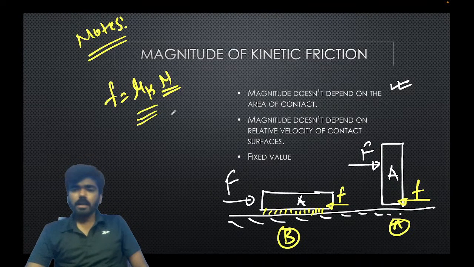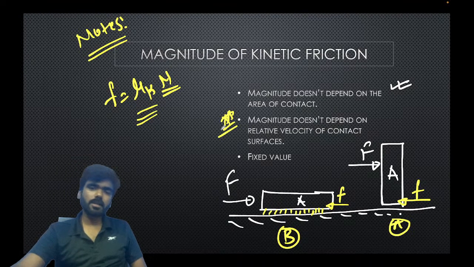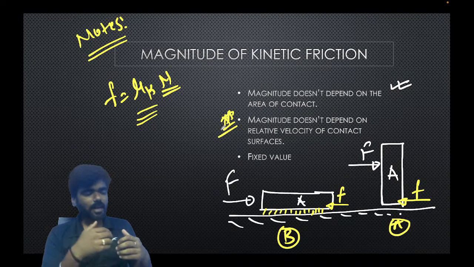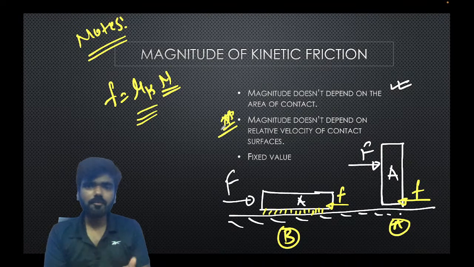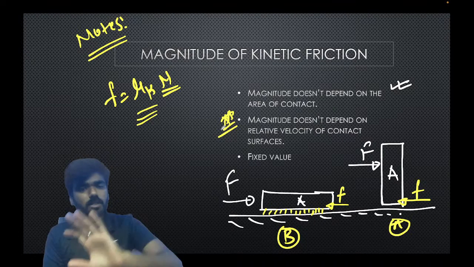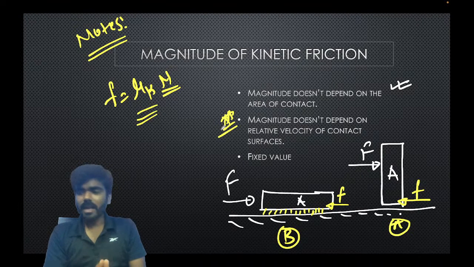Now one more thing, the magnitude of the friction force is actually fixed. It does not change. It is not a variable force. Whenever an object has a relative motion with respect to another object, the frictional force is fixed and its value is mu k into N. It does not change. Why am I telling you this?